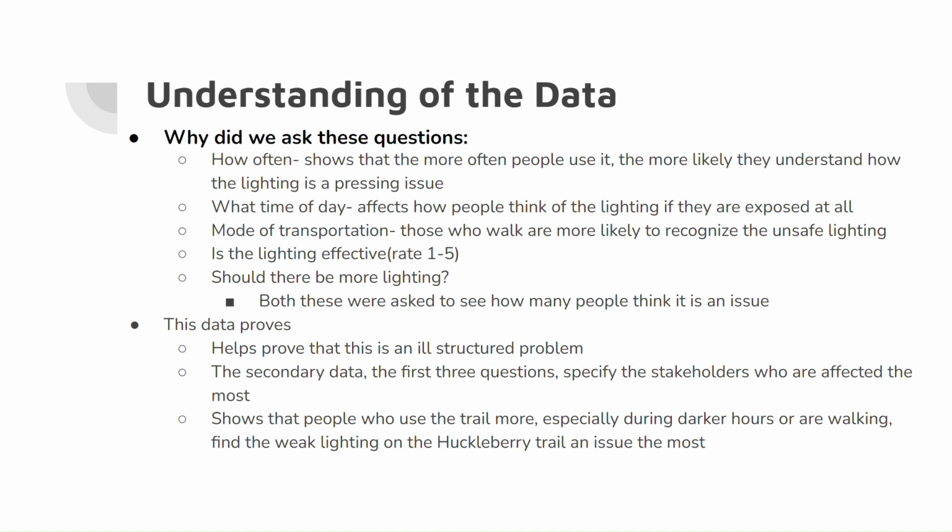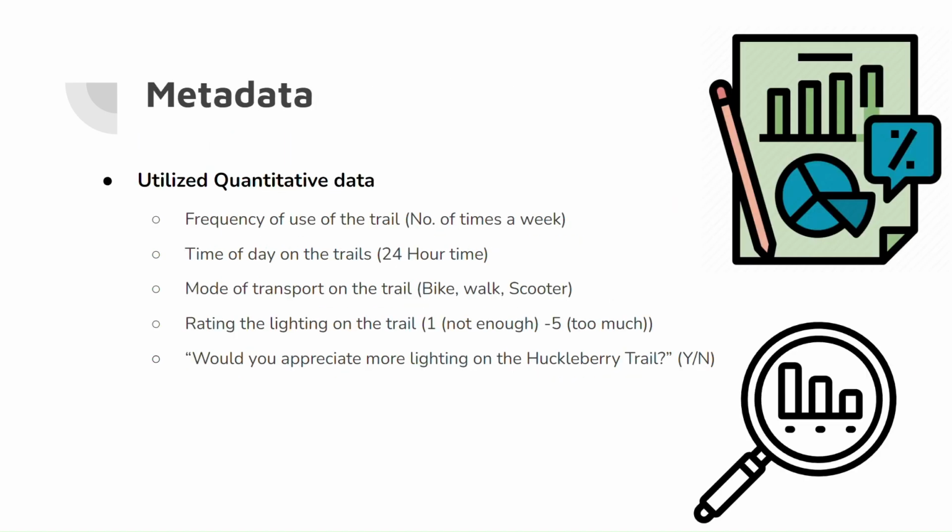So this data helped to prove that the lighting on the Huckleberry Trail is an ill-structured problem, and the secondary data, which is the first 3 questions, helps us to specify the stakeholders that are mainly affected, which is those who use the trail the most, those who use it during darker hours, and those who walk.